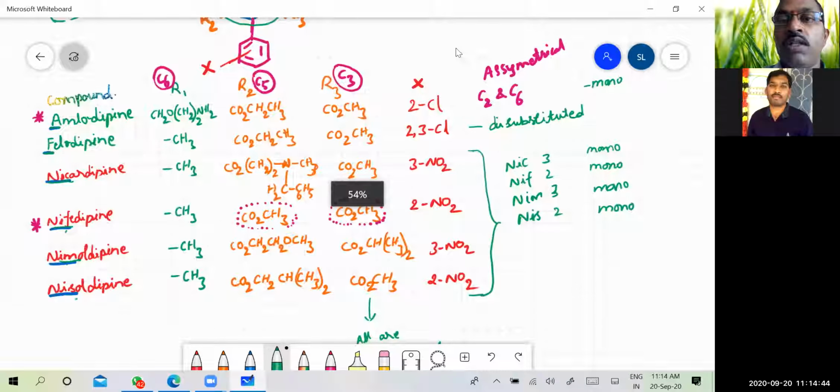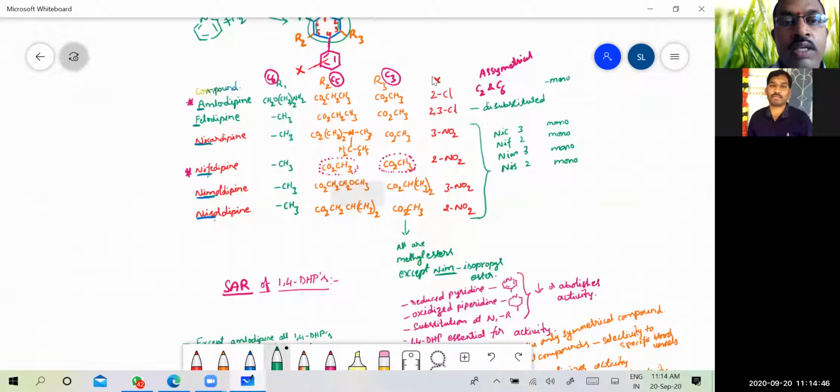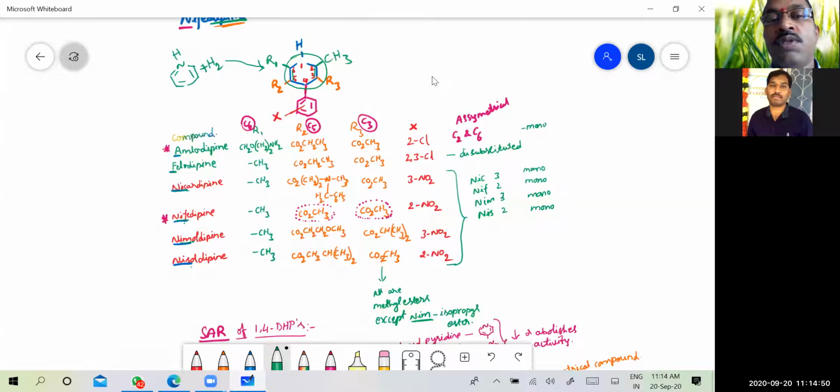You have on this nucleus the R1 substitution, R2 substitution, and R3 substitution. Coming to the numbering of this 1,4-dihydropyridine, it is in a clockwise direction. See how the seconds of the clock move, so it will move in this direction. So the order of numbering is also in this direction.